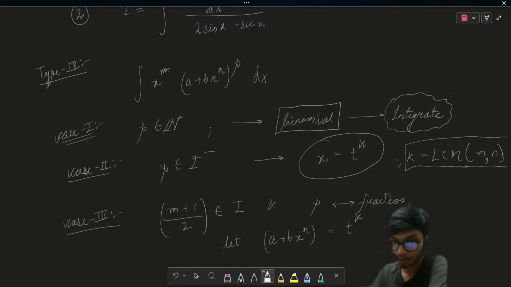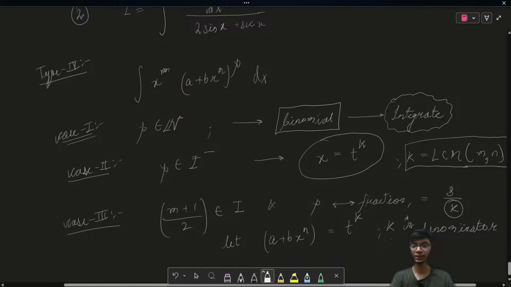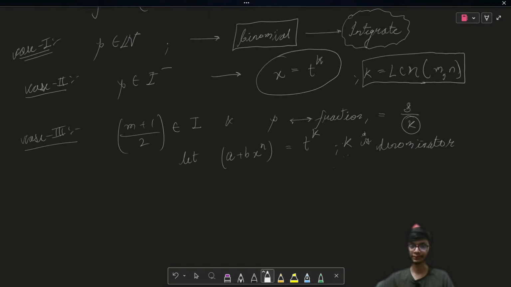So if you just assume this as t to the power k, where k is the denominator of this fraction. So for example, you have p as some fraction, let's say s upon k. So the denominator of this fraction is basically this k over here. So it is just the denominator of the fraction p.